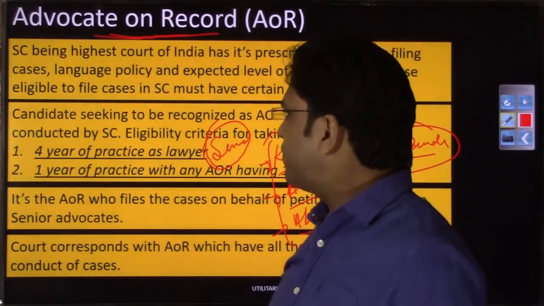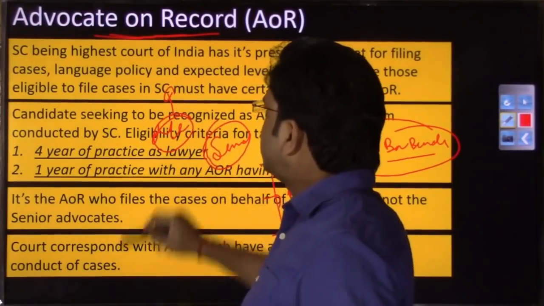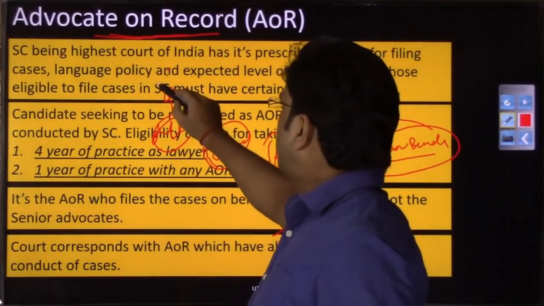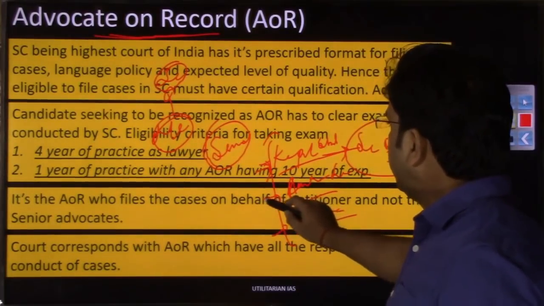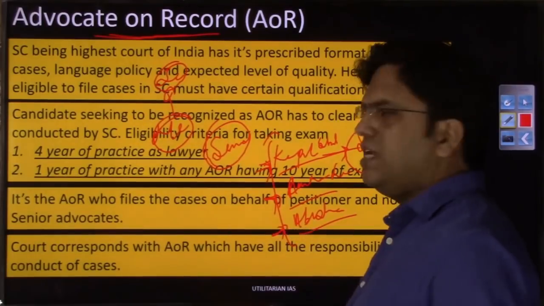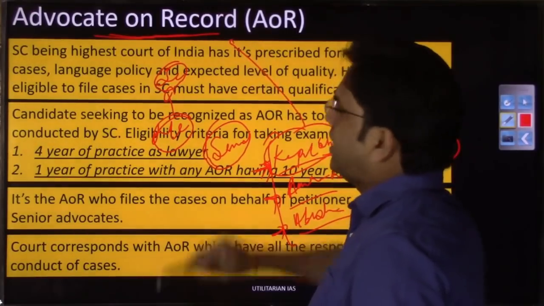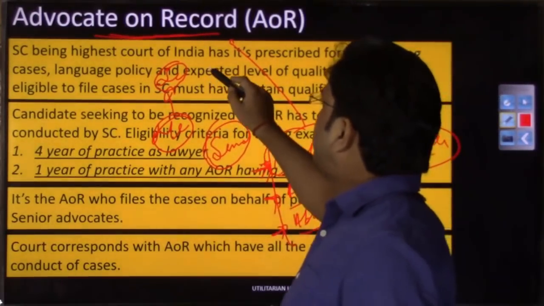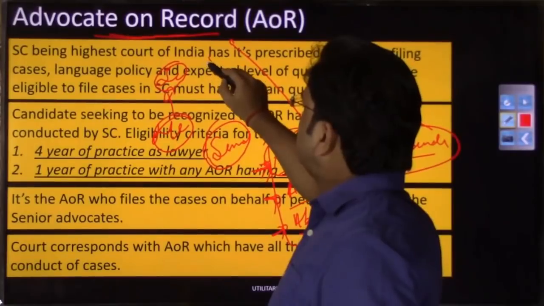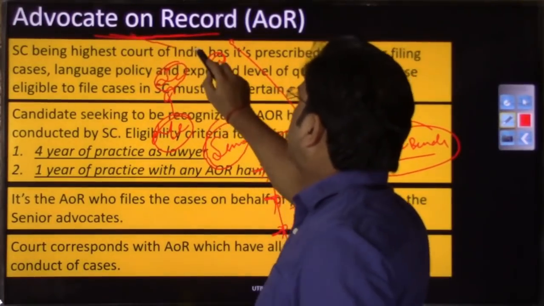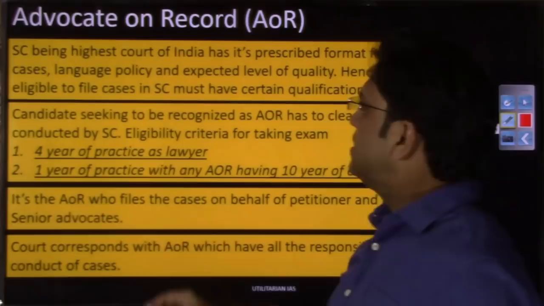So whenever you have to file any kind of litigation, you are not satisfied with any of the decision of the High Court and your case is eligible to move in the Supreme Court, it is not that your case will be filed in the Supreme Court by these people, these Kapil Sibals. They'll argue for you if you approach them in lieu of whatever fee they have, but it is not that these people directly file the PIL or file any kind of appellate application. They'll not file into the Supreme Court. It is filed ultimately by these people called advocate on record, because it is these people that are allowed to file these kind of things, right?